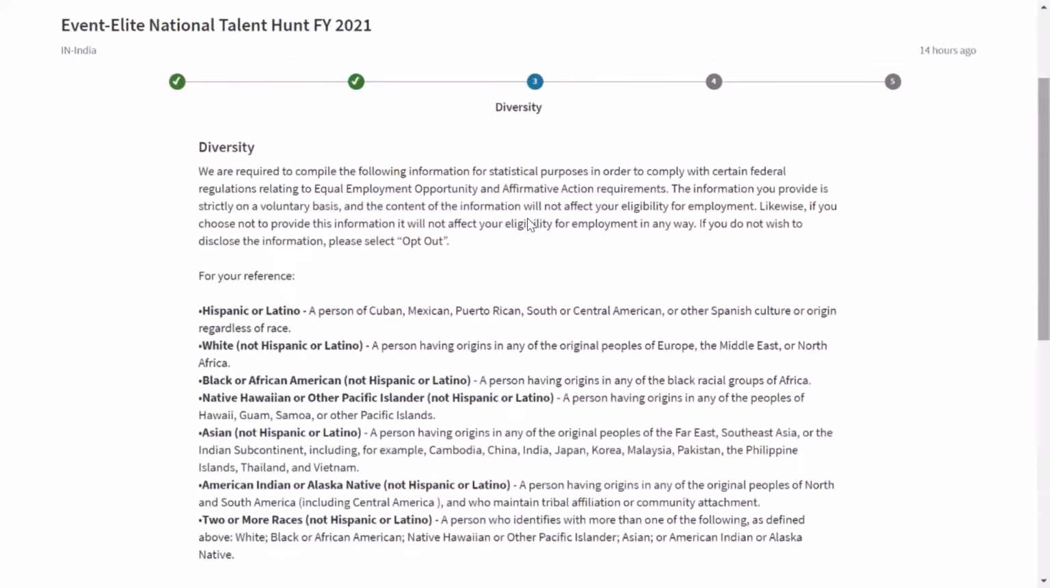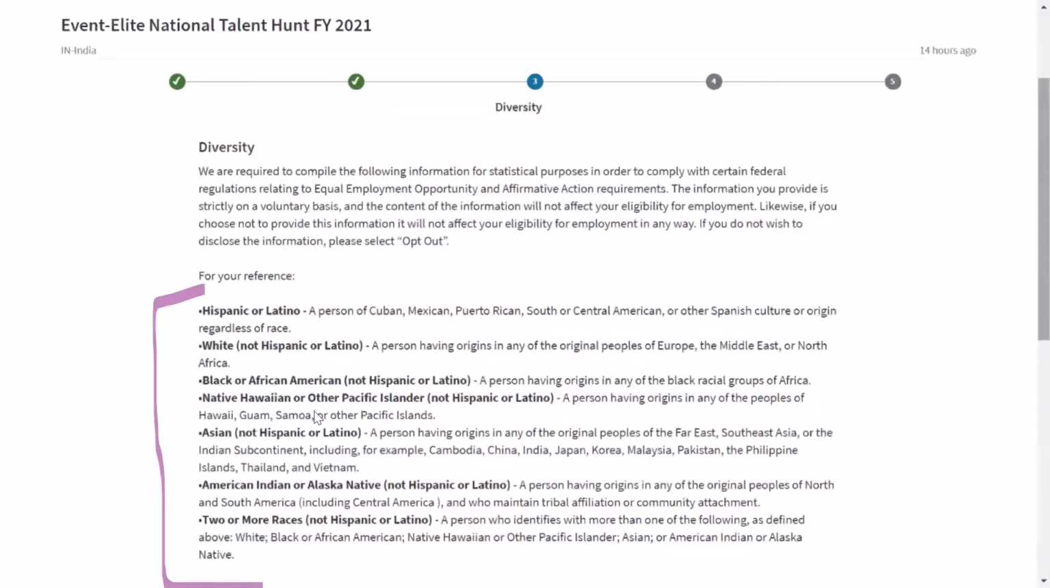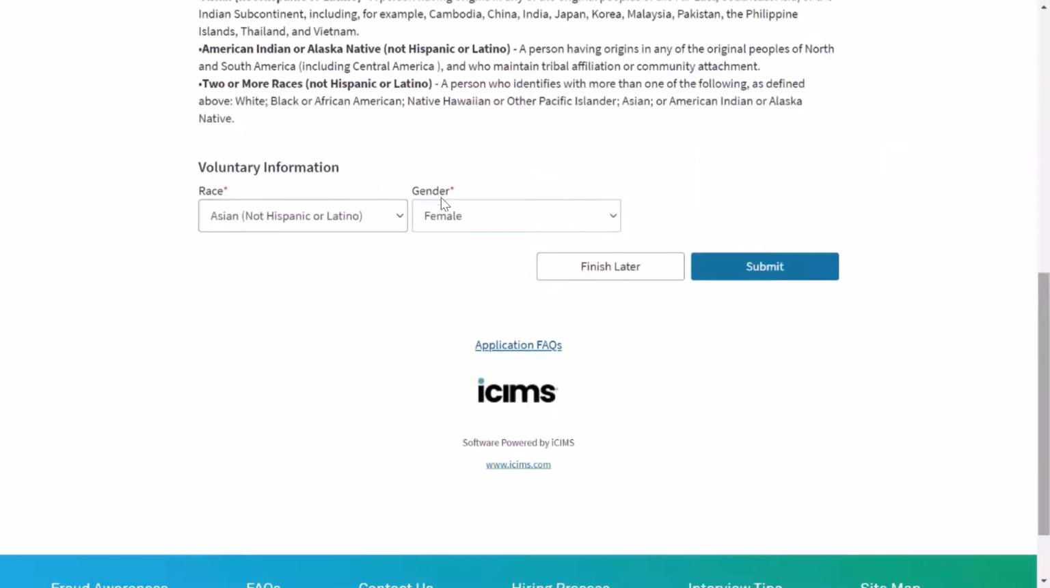Then there are some details. You will get this page. Now again, this is something typical, because you have to select something from here. In the race field, I think 7 to 8 races are given. You have to select Asian, not Hispanic or Latino, because as you can see here also, a person having Asian, not Hispanic or Latino, includes, for example, India, right? So you can enter that here, and then your gender, male, female or other. And then you can submit it here. As I told you, don't go for finish later.